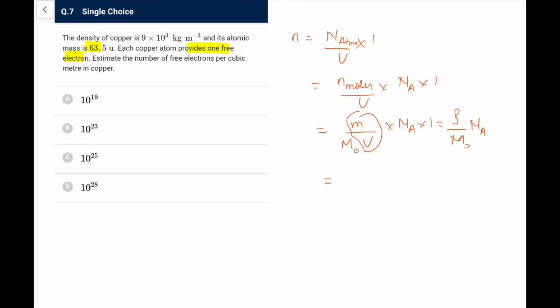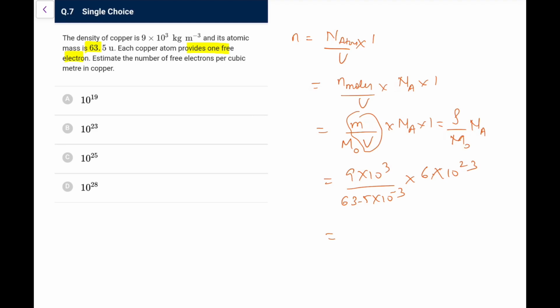So mass upon volume is density, so it is rho upon m into Na. M or m naught, whatever you write it as, is the molar mass. So density is 9 into 10 to the power 3. This molar mass is 63.5 into 10 to the power minus 3 kg per mole, converted into SI unit, and the Avogadro number you know is approximately 6 into 10 to the power 23.